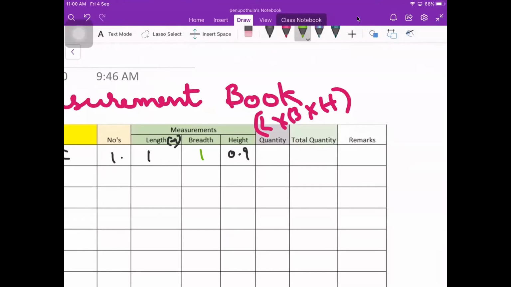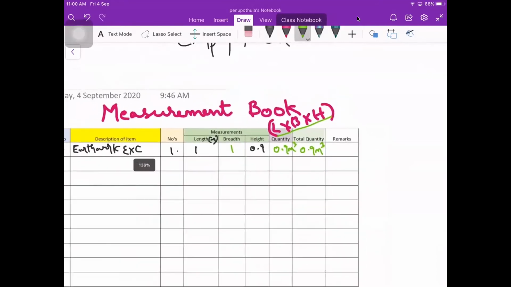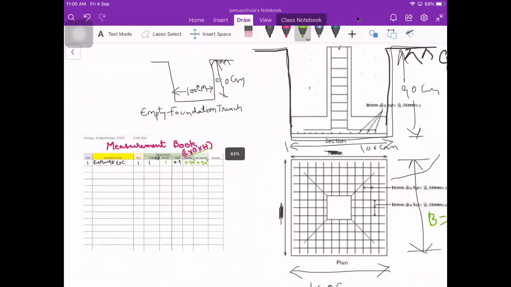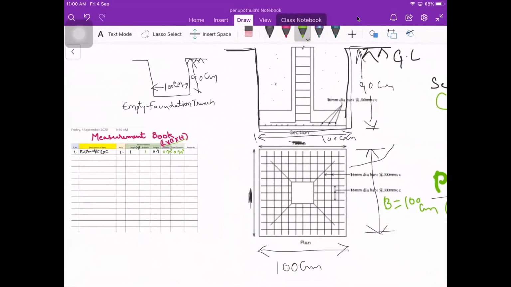So the total quantity will be L into B into H. 1 into 1 into 0.9, that is 0.9 meter cube. So the total quantity is 0.9 meter cube. Okay. So this is earthwork excavation. That means from the top to the bottom, we need to excavate this box.